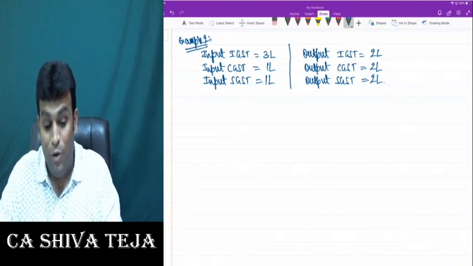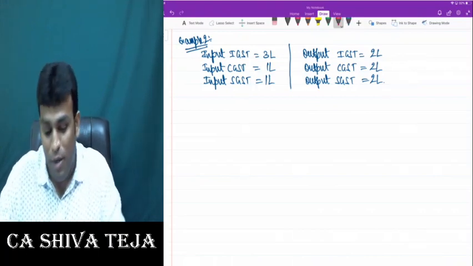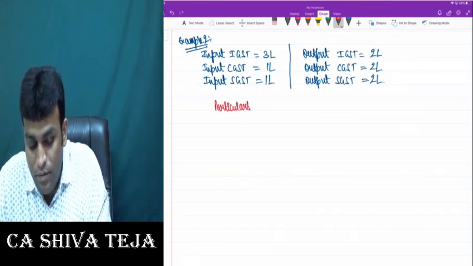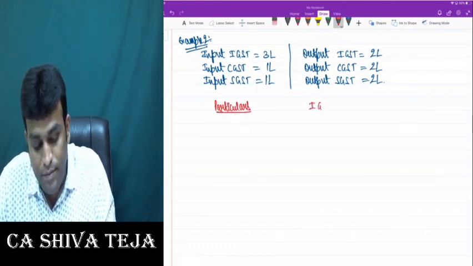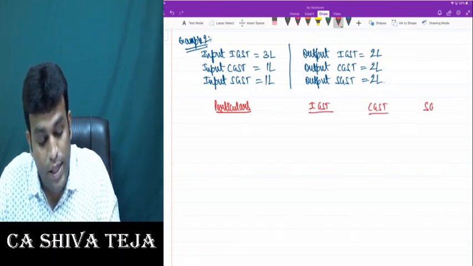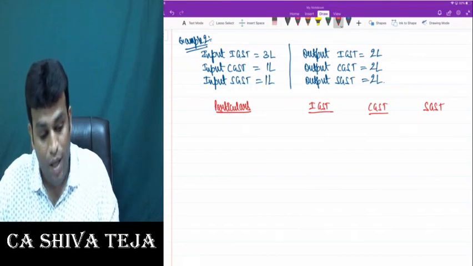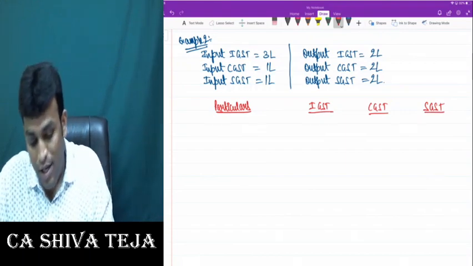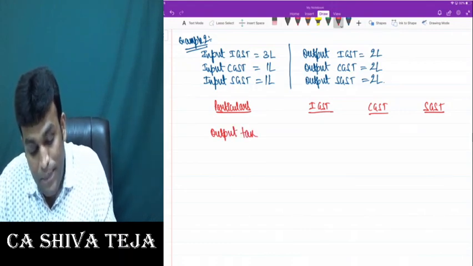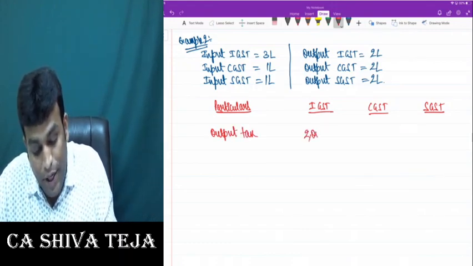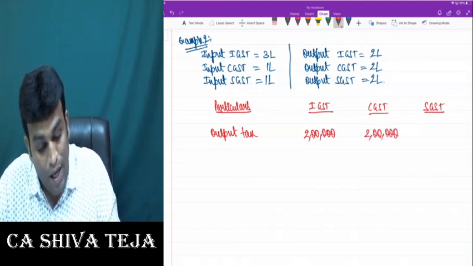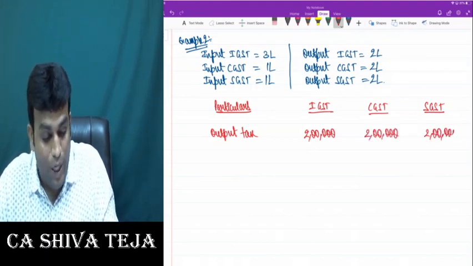Clear, my dear friends? Now some concept will come to you through this problem. Come on. So let's take columns as particulars, IGST, CGST, SGST. How do we present the answer, my dear friends? Come on, please tell me. What is the output tax we have got? IGST figure is 2 lakhs. CGST figure also is 2 lakhs. SGST figure also is 2 lakhs.